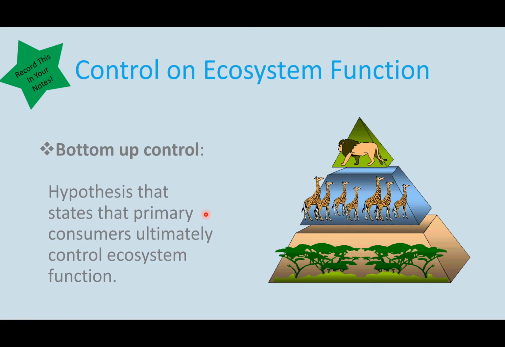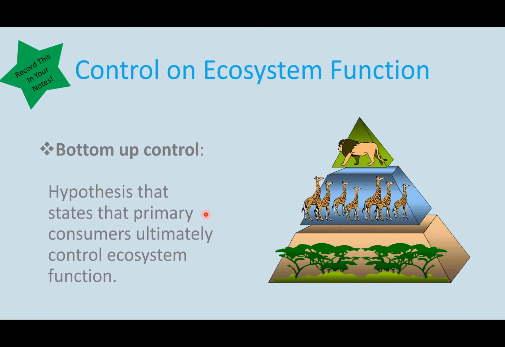So now, how ecosystem function is controlled. There's two types. We have the bottom-up control. This is the hypothesis that states that primary consumers ultimately control ecosystem function.